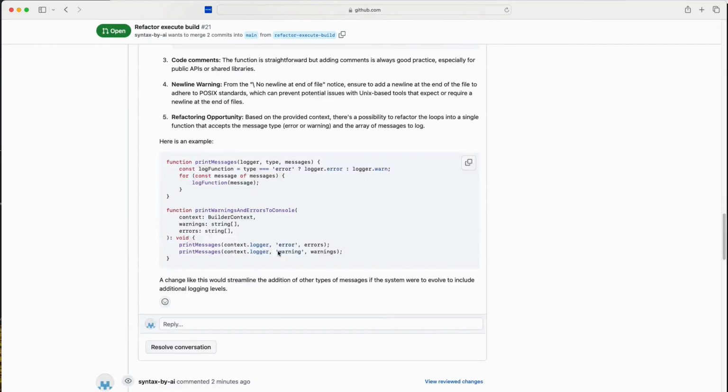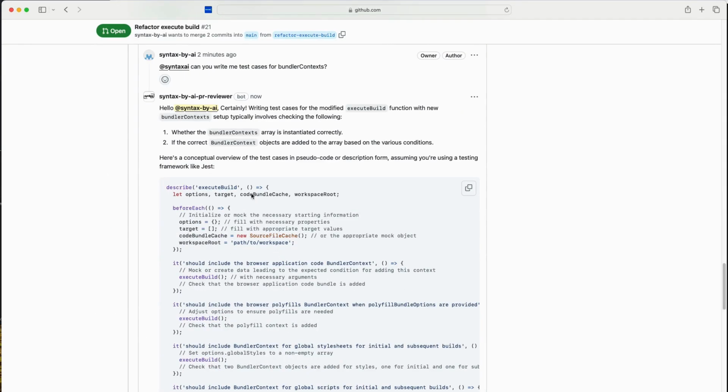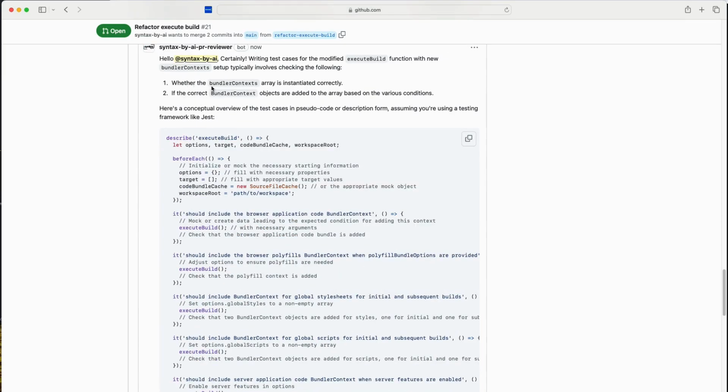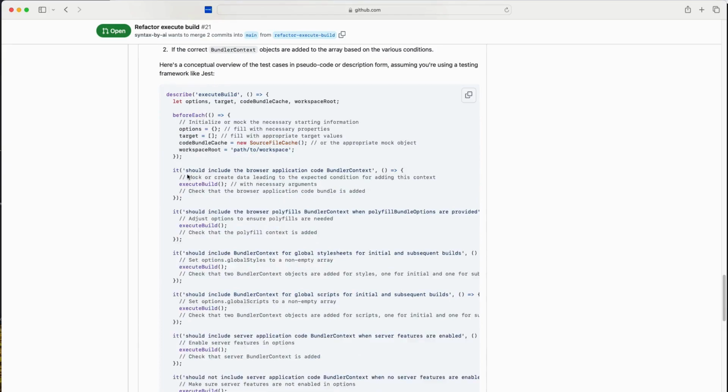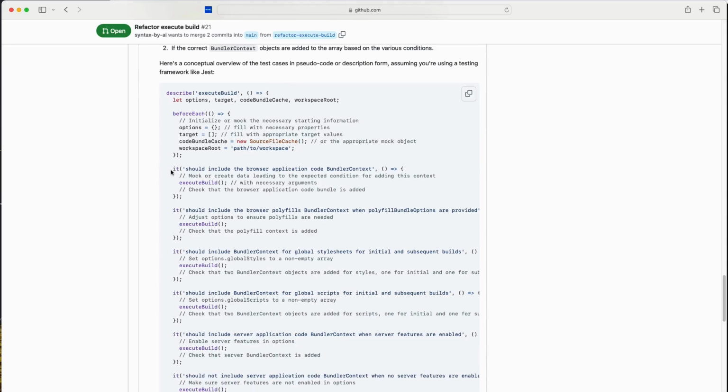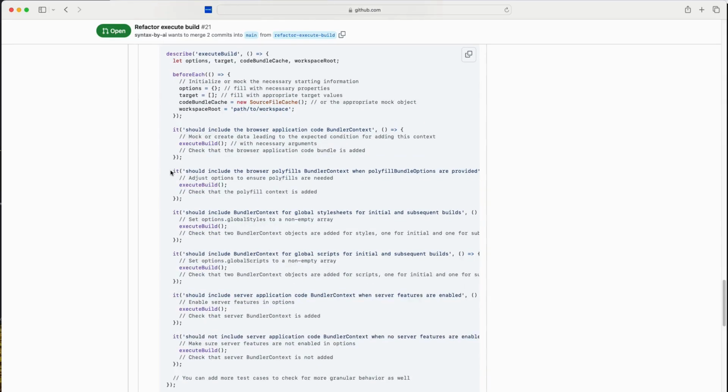Seems like we have it already. Okay. Writing test cases typically involves checking the following: whether the builder context array is instantiated correctly, if the bundler objects are added based on various conditions. That's what I said initially. So in here we have a pseudocode description with some test cases, right?